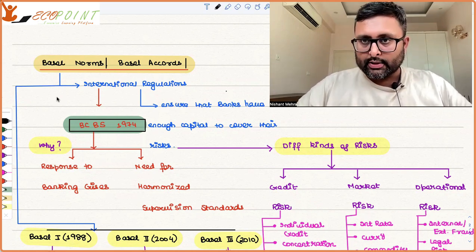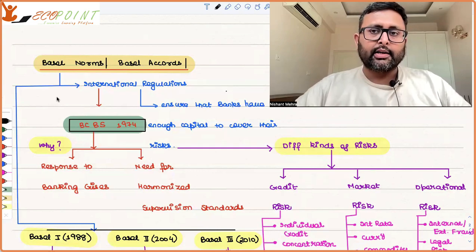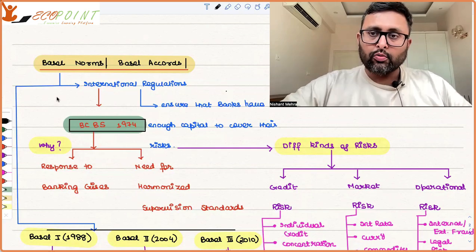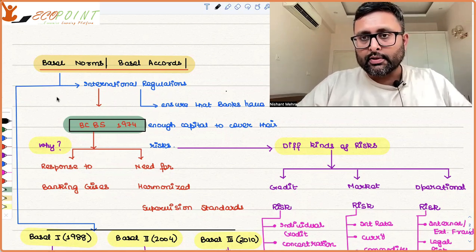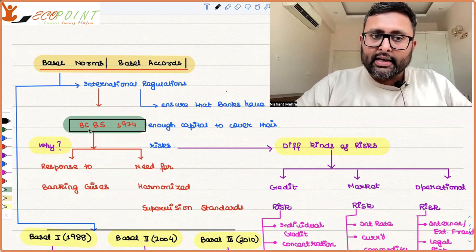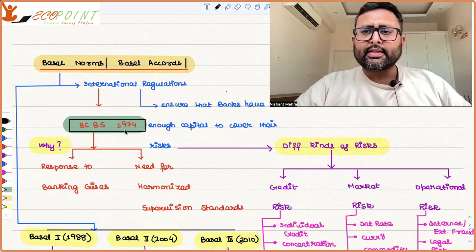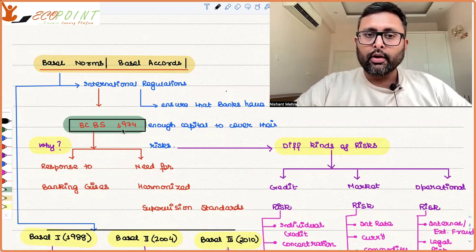To cover their risks. Now, if this thinking has started, then something must have happened which has led to this thinking. And who has given these norms? It was the Basel Committee on Banking Supervision, which was set up in 1974. Why Basel? Because the committee was in Basel, Switzerland.